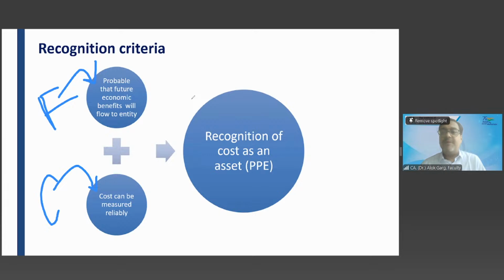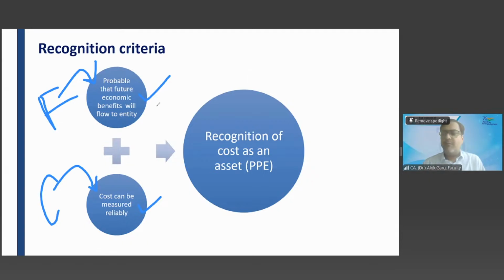For recognizing a PPE, you have to satisfy two conditions. Future economic benefit should be probable. Answer is yes. But whether cost can be measured reliably? Answer is no. So both the conditions should be satisfied. Both the conditions should be satisfied. You have purchased a car. Will you recognize that car as a PPE?